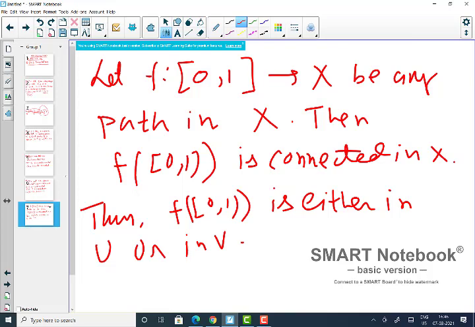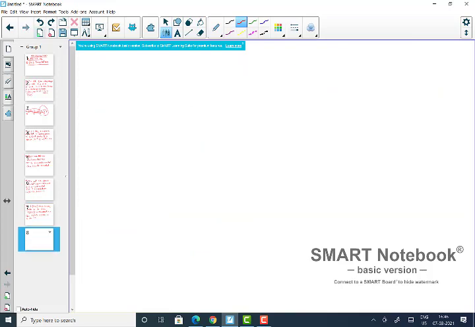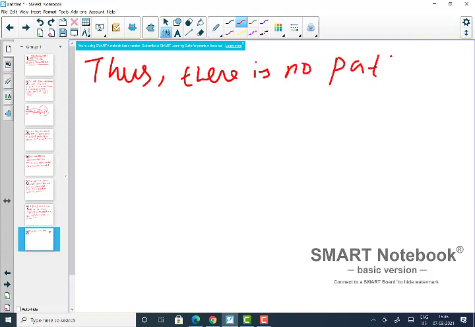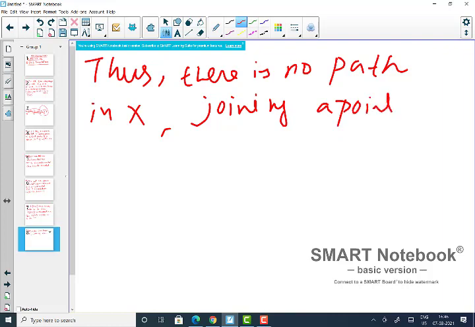So what does that mean? That means if we choose two points, one in U, another inside V, then there is no path in X joining a point of U and V. Okay, so this is the contradiction, right?